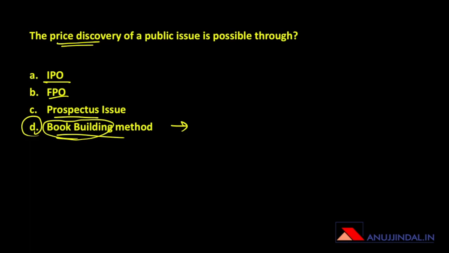The book building method is a method wherein the company first creates a range, let's say 10 rupees to 25 rupees. This is a hypothetical example that I've created. Now the public will come forward and offer how much they are willing to pay for this share.